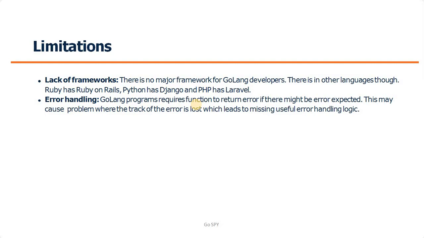And the second limitation is related to error handling. In Golang, there is no try-catch block. In this case, the function returns an error, so it's quite difficult to manage. The reason is that it's not sure which method threw the actual error, because your function is calling some nested function and the nested function throws an error.